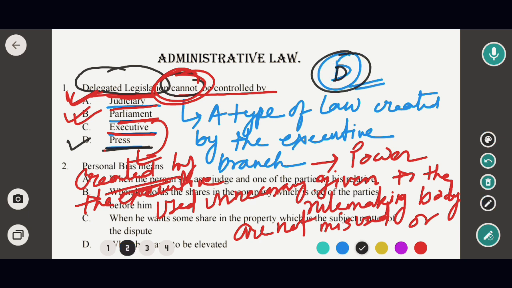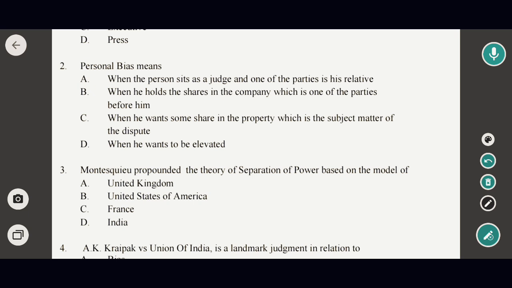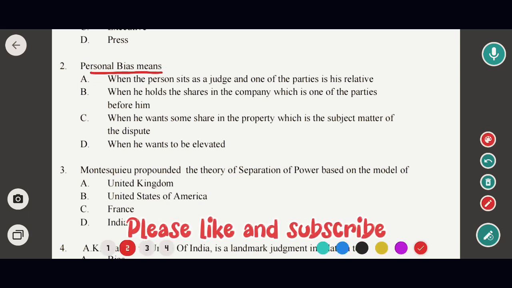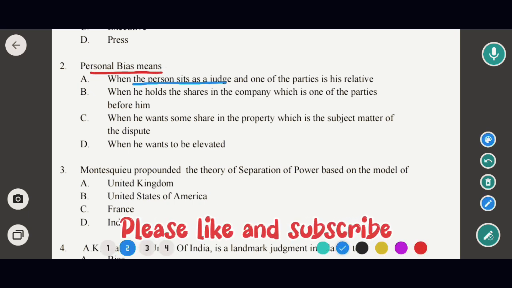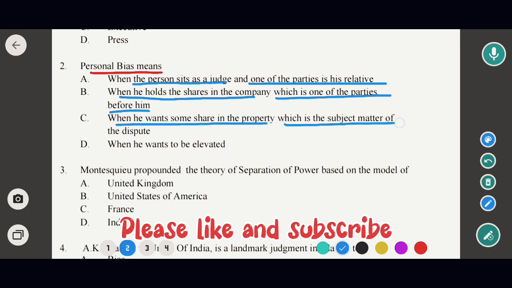Okay, so now moving to next question. Next question is, personal bias means. Options are, A, when the person sits as a judge and one of the parties is his relative. Option B, when he holds the share in the company which is one of the parties before him. Option C, when he wants some share in the property which is the subject of the matter in dispute. And option D, when he wants to be elevated. So in this case the correct option would be option A.